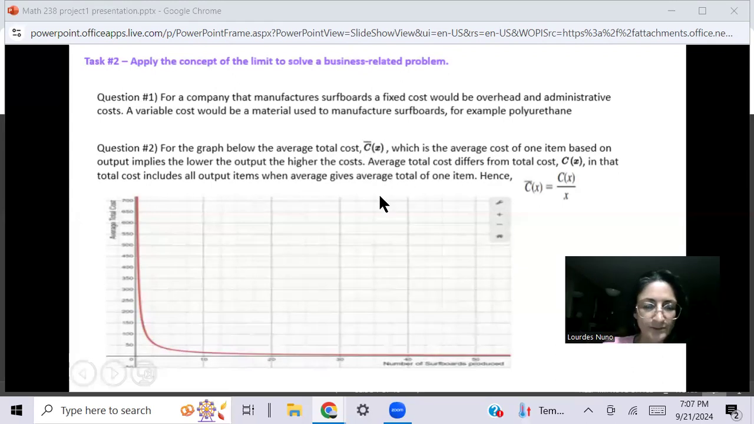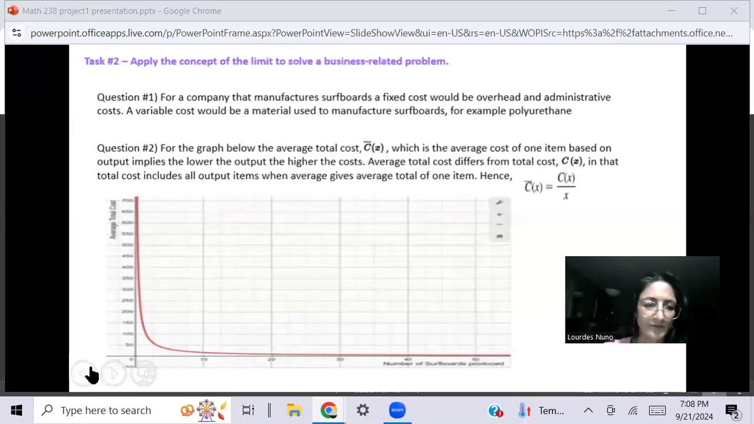Another question on number 2 is what is the difference between average total cost and total cost? The difference is that average cost is basically your price of one item, and it's taking the total cost divided by the number of items, so you can get an average of what the cost is for each item. And then total cost is the formula that we use to get the total cost. So it's a whole. It's all of the items put together. That's the difference of those two.